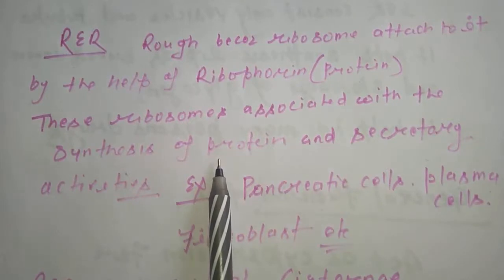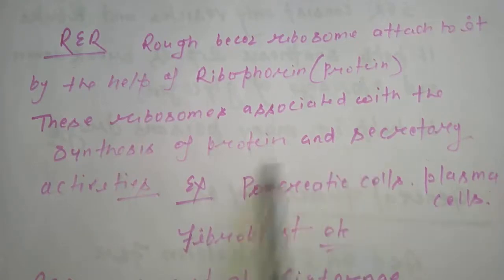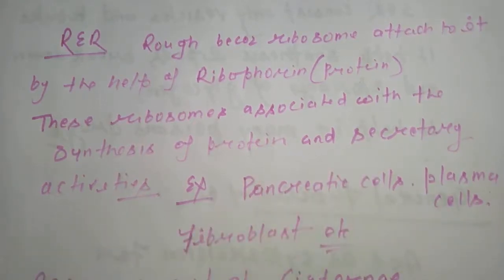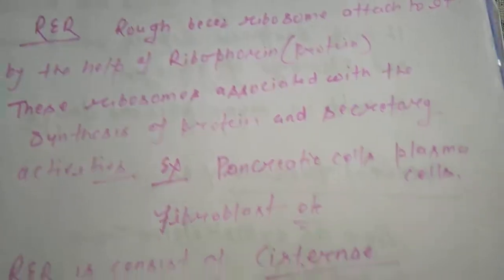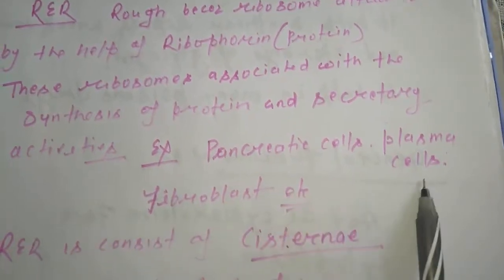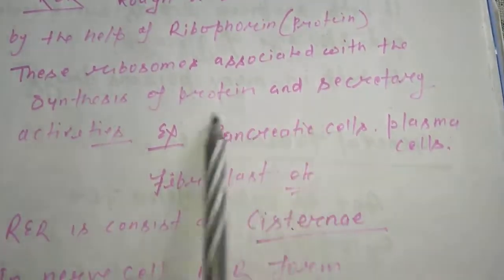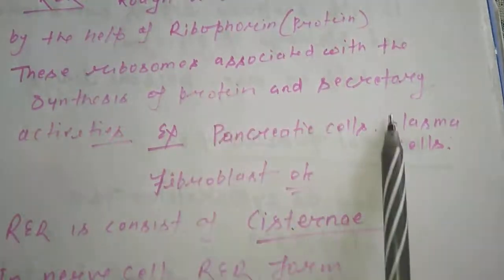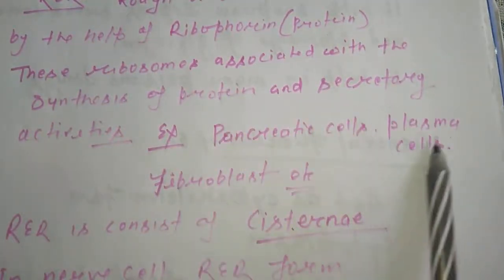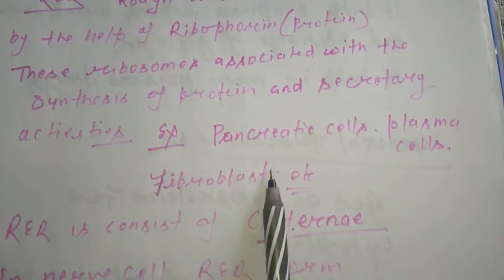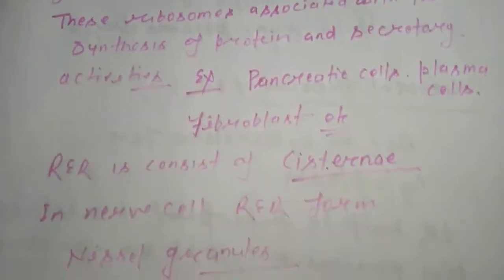Basically, RER is responsible for the synthesis of protein and secretory activities, not SER. So this type of ribosome is generally found in cells where secretory activities are carried out and protein synthesis takes place. Examples: pancreatic cells, plasma cells, fibroblasts. A pancreatic cell is a cell of the pancreas, a plasma cell is a kind of blood cell, and a fibroblast is a kind of cell of bone and muscles.